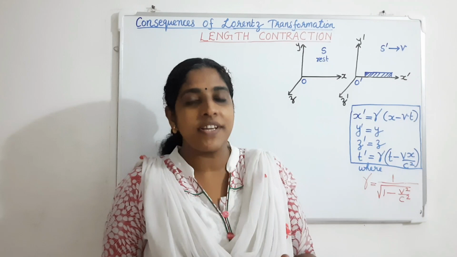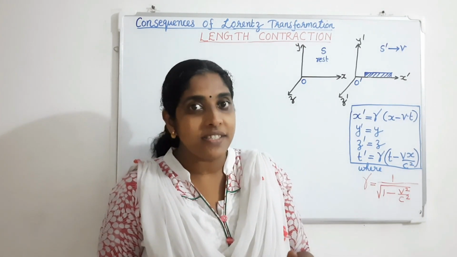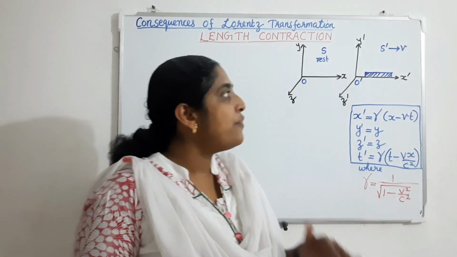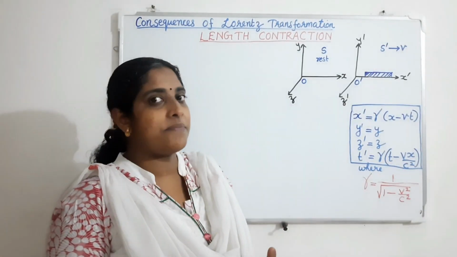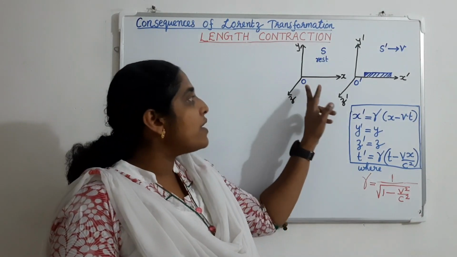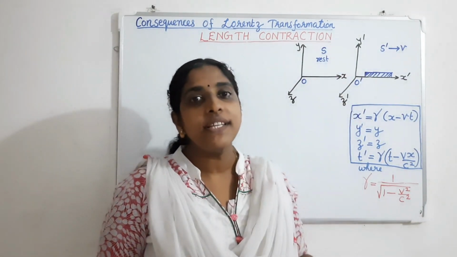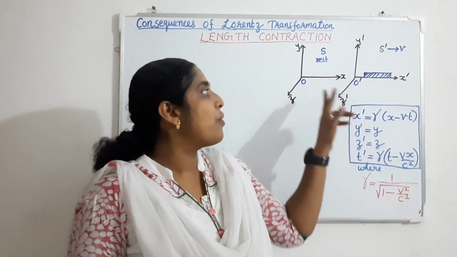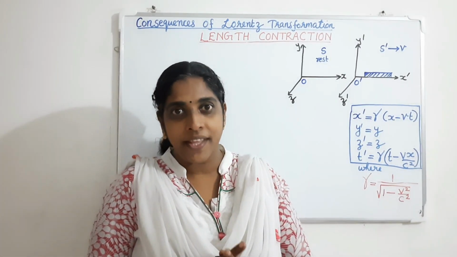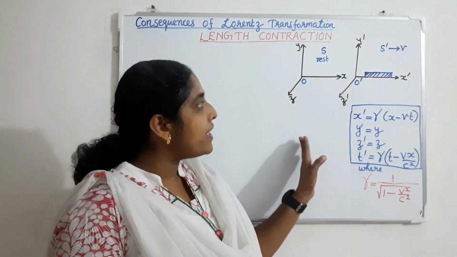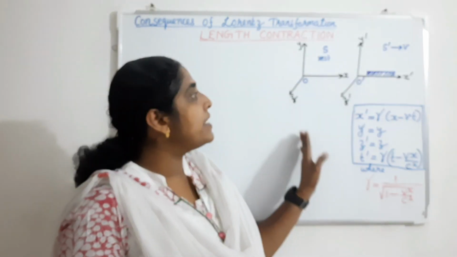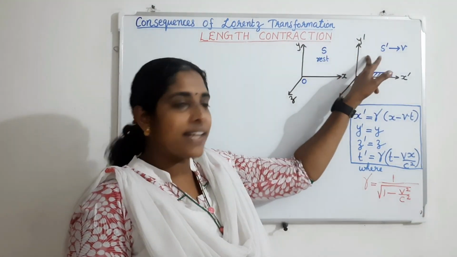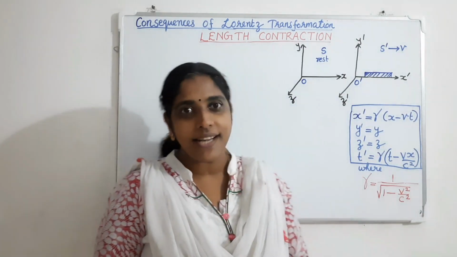So if the frame of reference is at rest or it is moving with a constant velocity, those frames of reference are inertial frames of reference. Now for simplicity, we are taking two assumptions here. One is the origins O and O dash coincide at t equal to 0. That is, at the initial time, these origins O and O dash coincide. Second assumption is that the coordinate axes are parallel. That means x axis is parallel to x dash axis, y axis is parallel to y dash axis, and z axis is parallel to z dash axis.